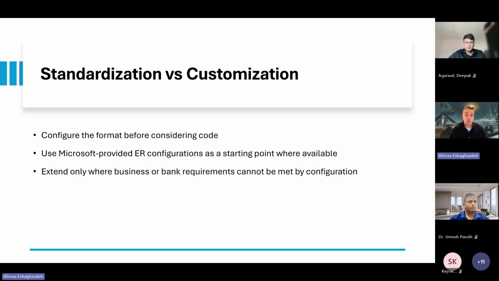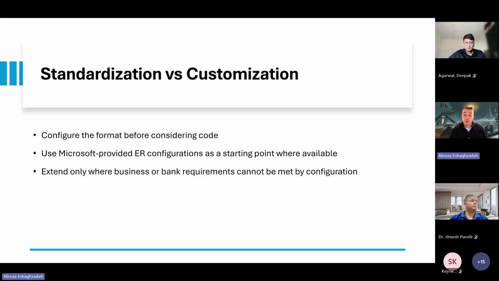Why? Because Microsoft is the main vendor of the ERP solution, so they provide all of these regulatory reports and integration capabilities that you need to classify your solution as an ERP, for example, for bank integration, for tax declaration, and also for regulatory reports, for example, FTA or SAF-T. So we need to have some standard configuration in the solution, and Microsoft has already provided this through electronic reporting configurations.